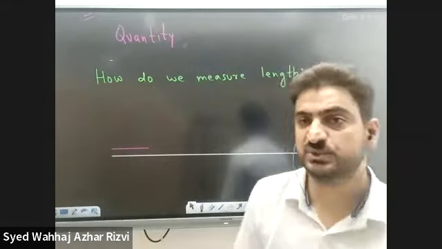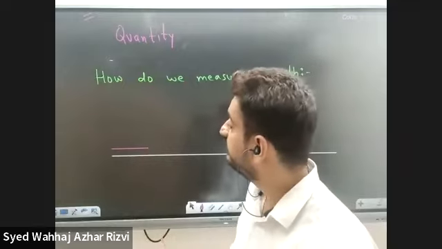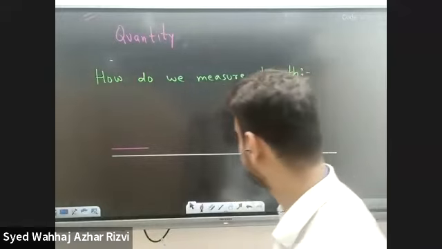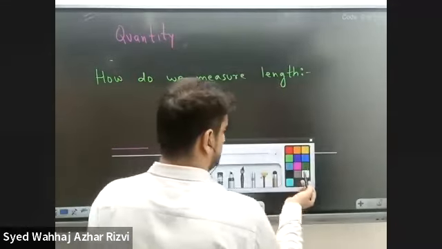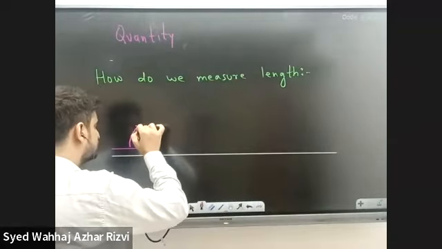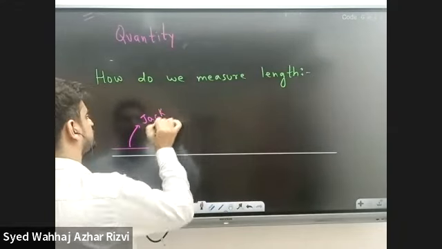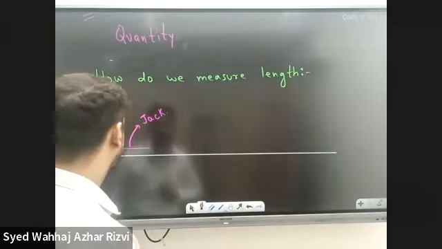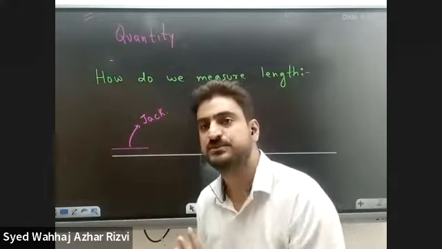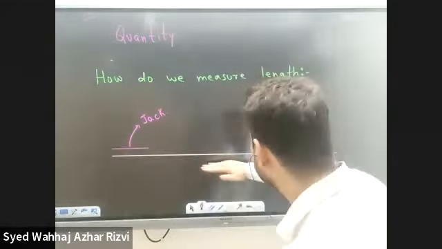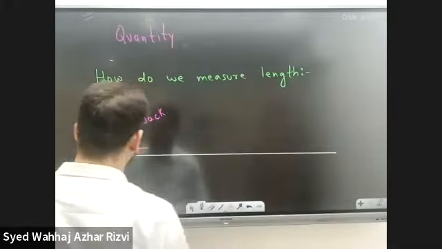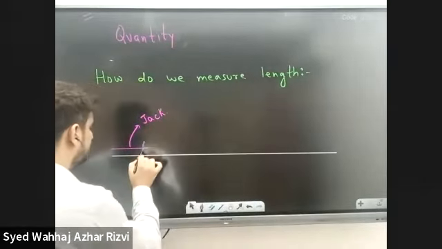Let's give this pink line a name. Let's call it Jack. The name of this line is Jack. So this pink one is Jack. We don't really need to give any name to this white one. We have to measure this white line using Jack. Got it? So how do we do that?